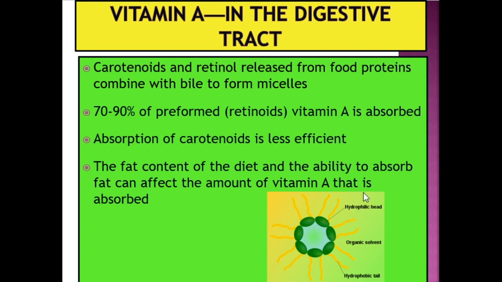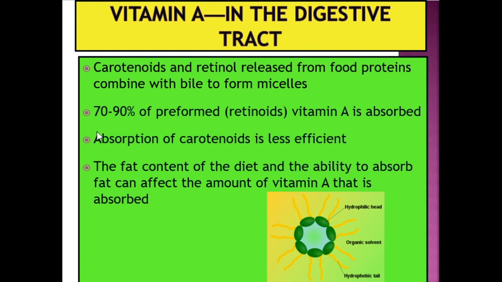Hydro means water, philic means love or like water, so they love to move towards water. However, the tails, the orange color, are the hydrophobic tails. Hydro means water, phobic means don't like, like phobia, they don't like water. The tails move away from the water. Because of this characteristic, they form a micelle structure.